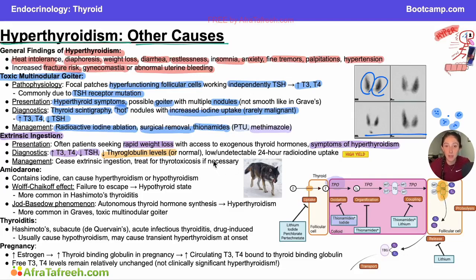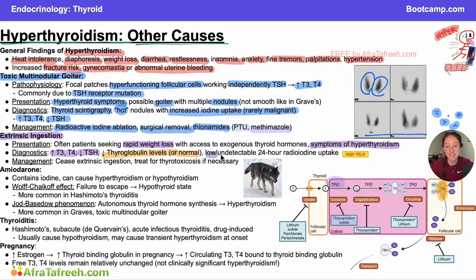In doing so, thyroglobulin should be released with T3 and T4. So if your body is producing a ton of T3 and T4 and releasing it into the serum, you should also be seeing pretty high levels of thyroglobulin because thyroglobulin was theoretically released with T3 and T4. If thyroglobulin levels are low, however, then you know that you're getting that T3 and T4 most likely from somewhere else. It's most likely coming from outside the body. And that is why low levels or normal levels of thyroglobulin in the setting of really high T3 and T4 is going to be a great clue that we are dealing with a picture of extrinsic ingestion of levothyroxine or other thyroid hormones.